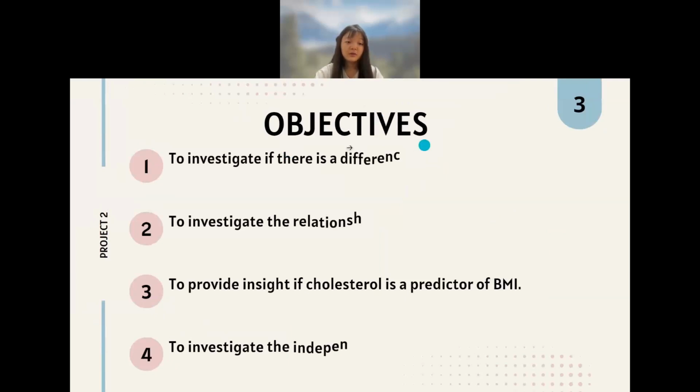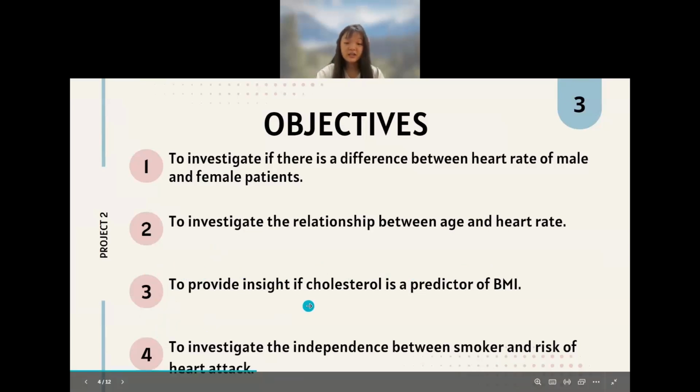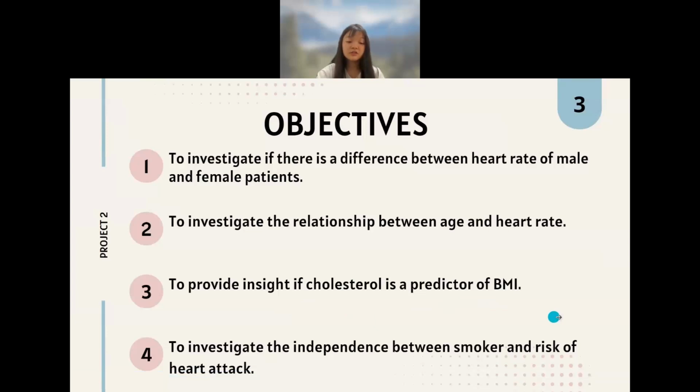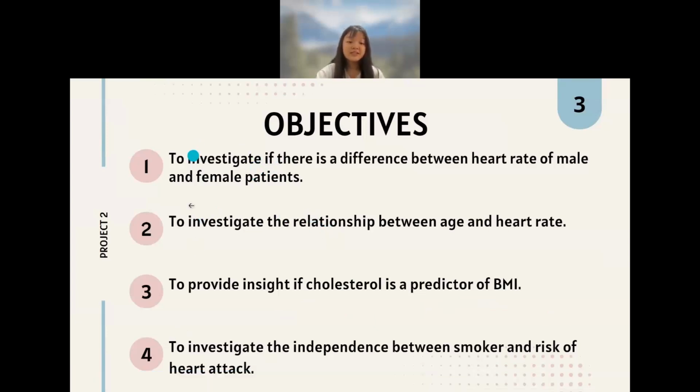For the objectives, we have 4 objectives to investigate. First, we want to investigate if there is a difference between the heart rate of male and female patients. For the second one, we want to investigate the relationship between the age and heart rate of the patient. For number 3, we want to provide insight if cholesterol is a predictor of BMI. For the fourth objective, we want to investigate the interdependence between smoking and the heart attack risk of the patient. To carry out this investigation, we will do different tests to find out what their relationship is.